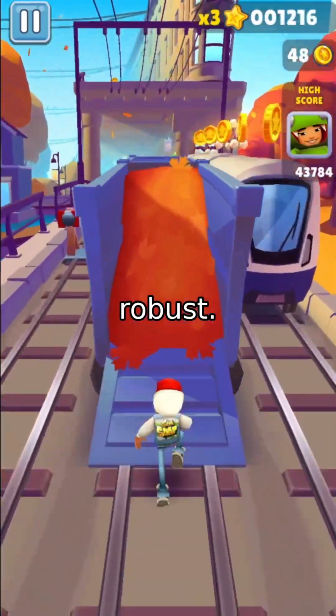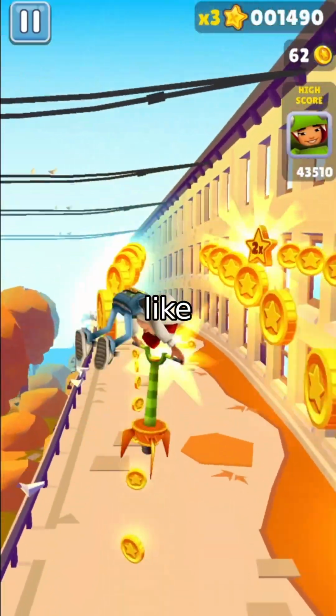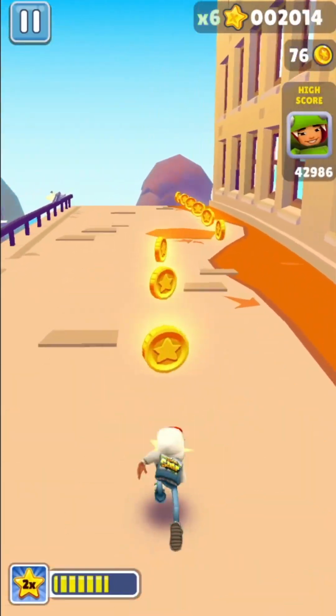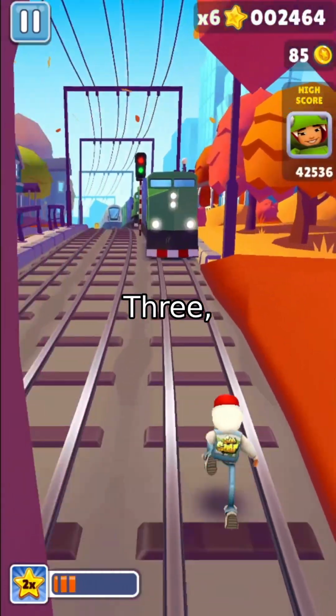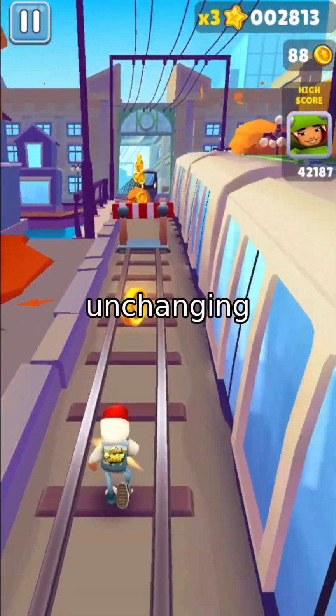Here's what makes it robust. 1. Sufficient decrease. Every step gets you closer to the solution, like taking a guaranteed step forward in a maze. 2. Boundedness. The solution doesn't go off the rails, even if the puzzle's rules are weird. 3. KL property. A mathematical rule that ensures you don't get stuck in a flat, unchanging area.